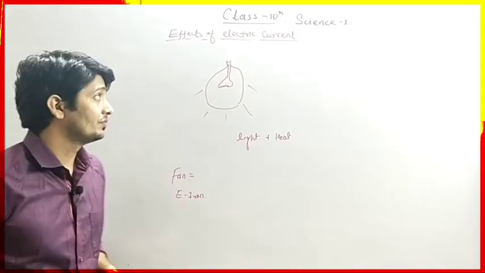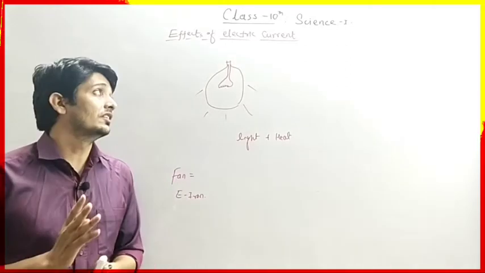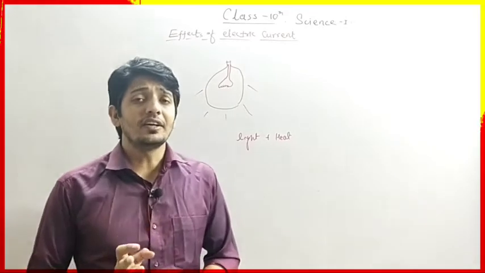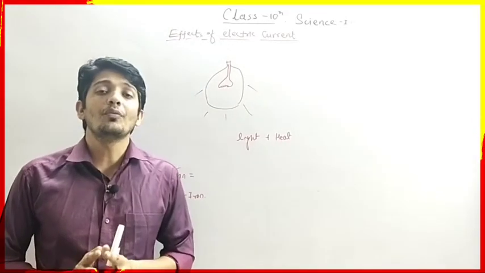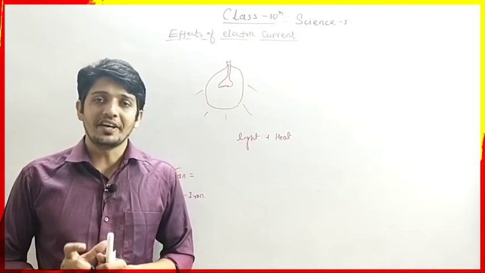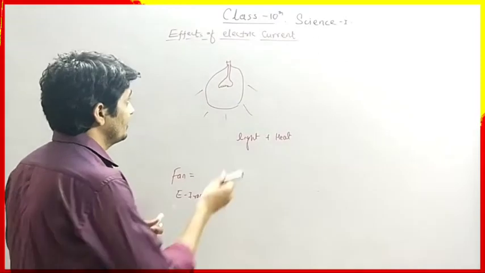First we have to write the definition of electric current. So what is electric current? Electric current is the flow of charge with the help of electrons in a conductor. So what is electric current?